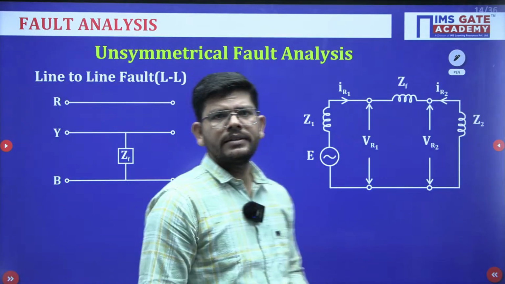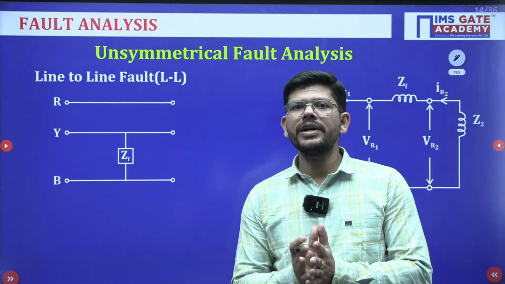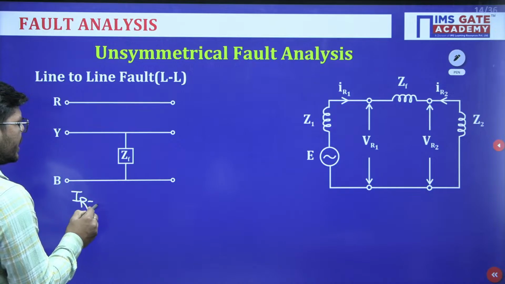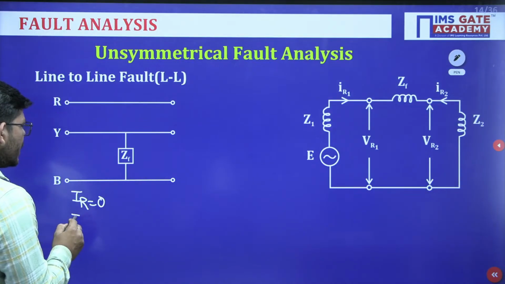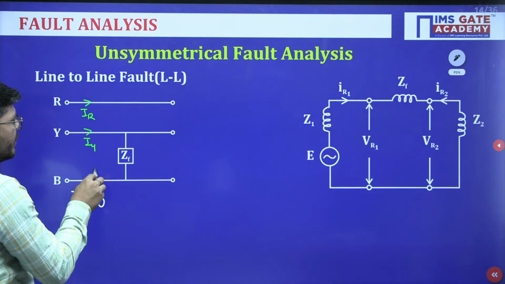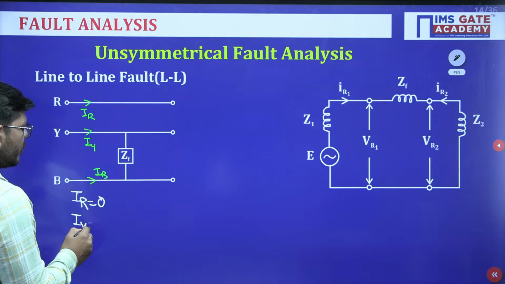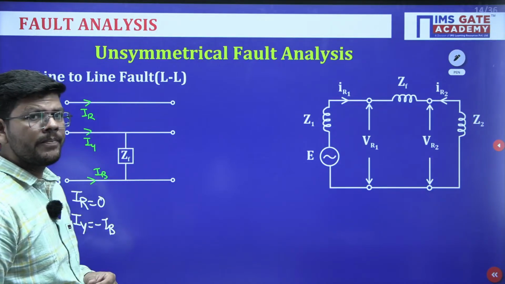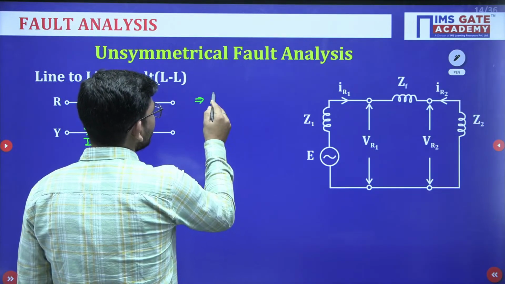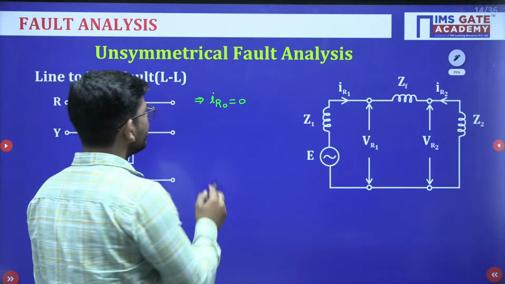Next fault that we have is line to line fault, the double line fault. Here two lines are getting in contact with each other. Since nothing is happening with phase R, IR will be 0. These are the currents IR, IY, and IB. So IR will be 0 and IY will be equal to minus IB. One thing is sure, there is no ground return available, so the zero sequence current will be 0, isn't it?